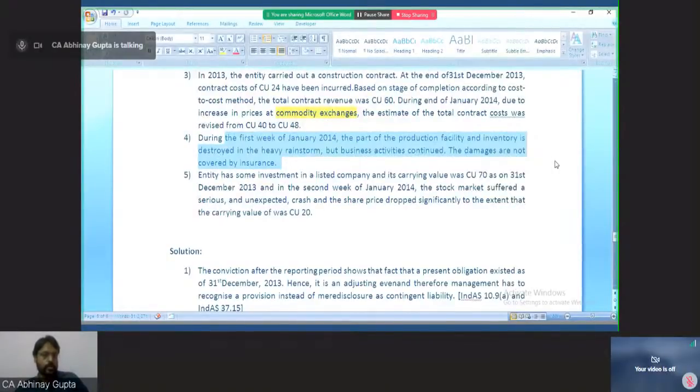So the insurance company is not going to pay for any damages to the production facility destroyed by the heavy rainstorm which occurred in January, that is, after the year end of December 2013. So is the fourth adjusting or non-adjusting?